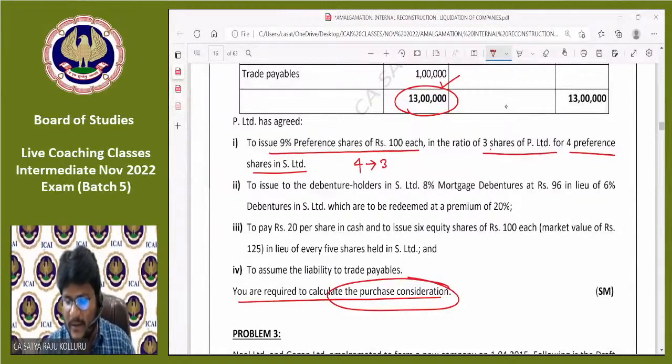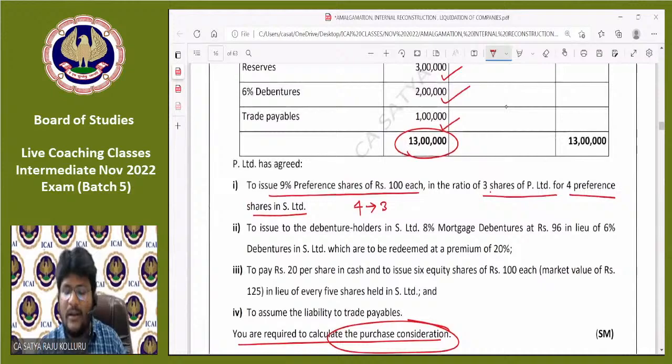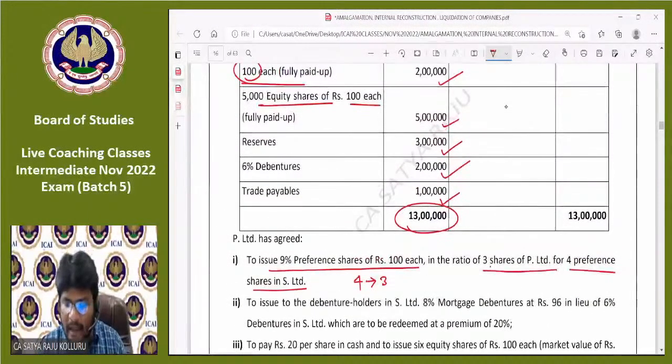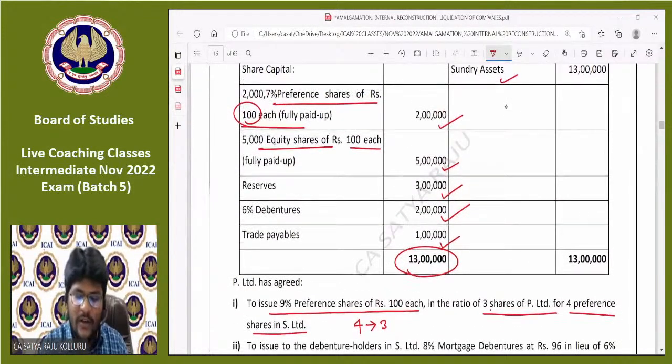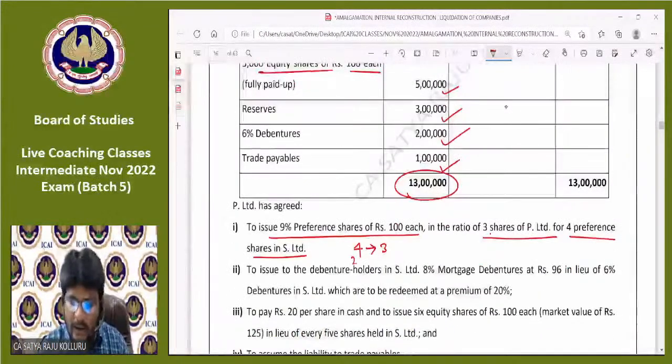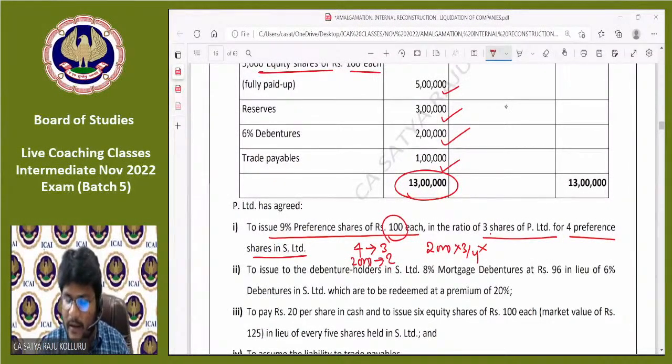Am I right, guys? Now, can you please tell me what is the total number of preference shares to be issued by the purchasing company to the selling company? For every 4 shares, we need to issue 3 shares, and the existing number of preference shares is 2000. Then for 2000 preference shares, how many preference shares are we going to issue? 2000 multiplied by 3 by 4. And the amount of each preference share we are going to issue is 100, that is multiplied with 100. This is the amount of preference shares issued to the preference shareholders of the selling company.